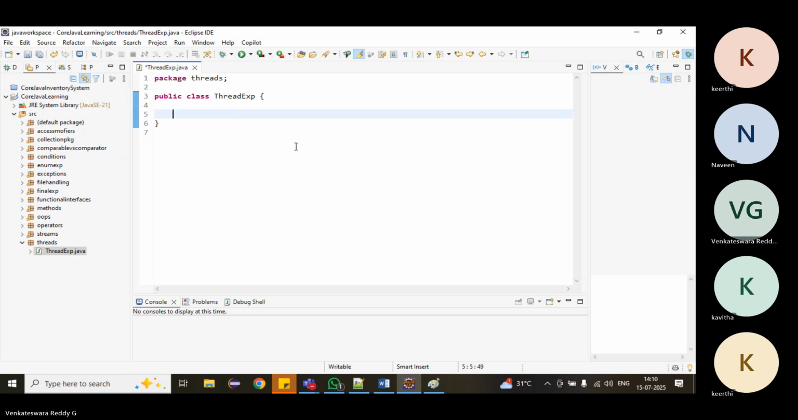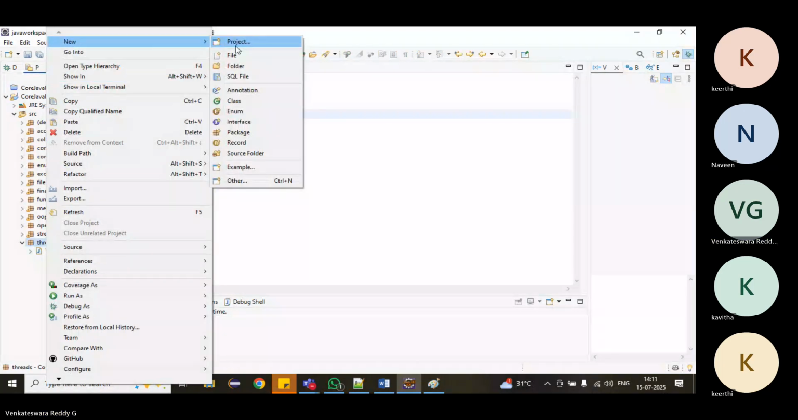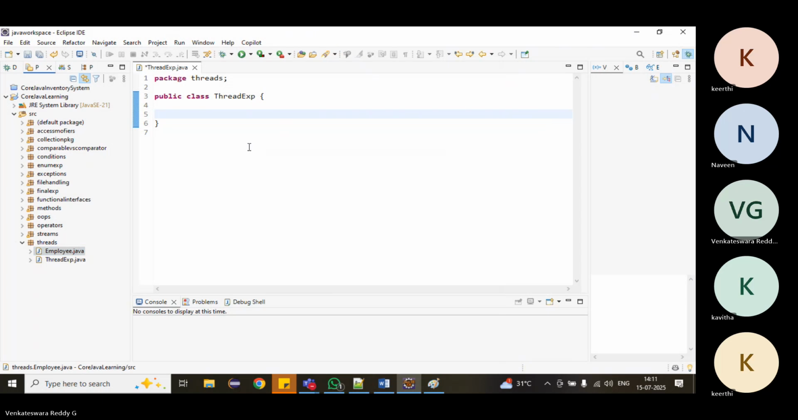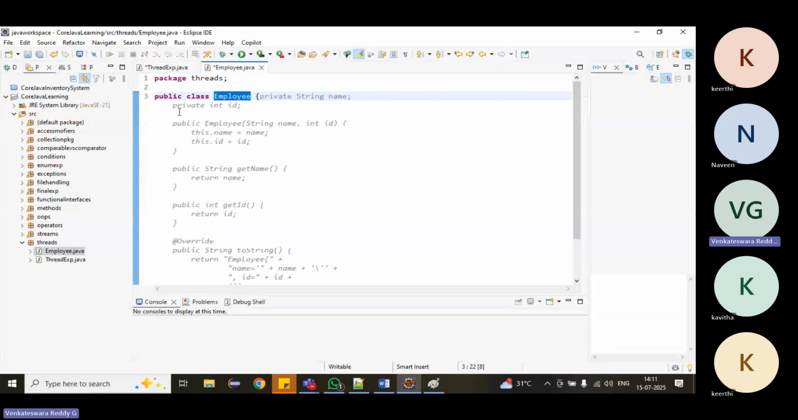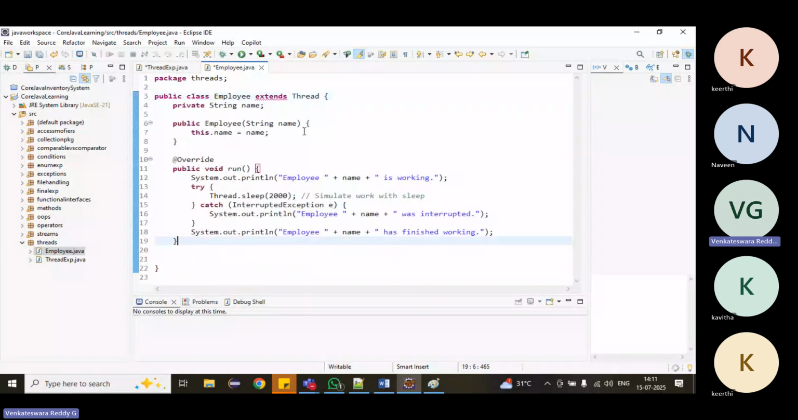Suppose I am creating a class called Employee. Suppose I want to make it a thread, I want to make Employee a thread. That means we just extend Thread and pass some name in the constructor.